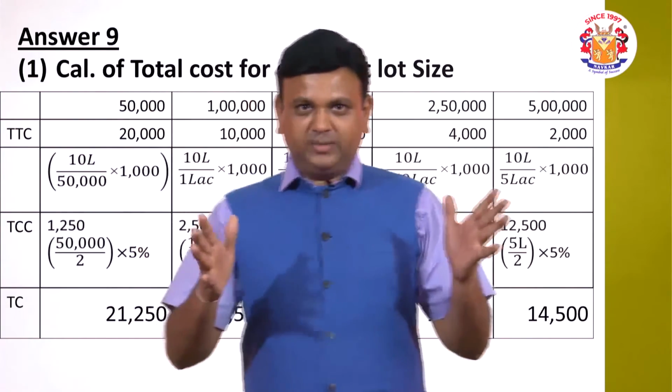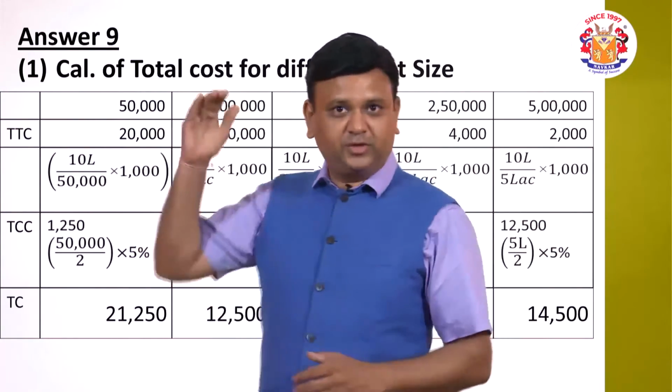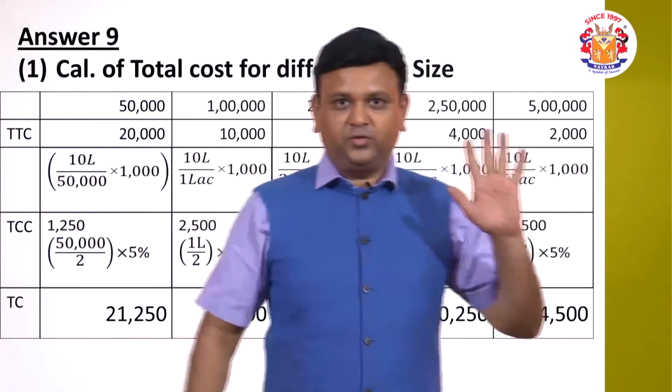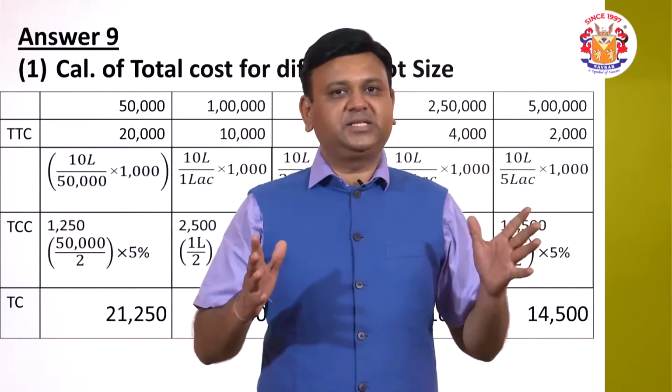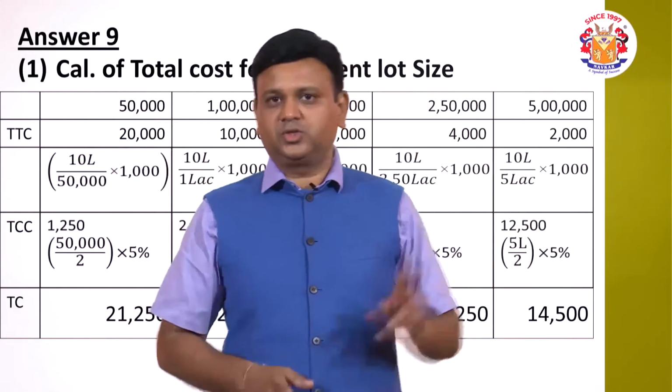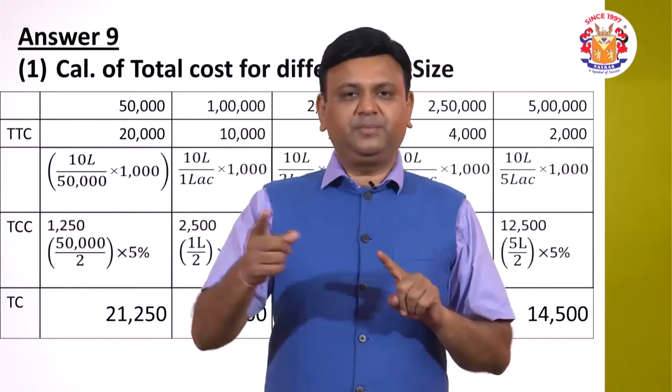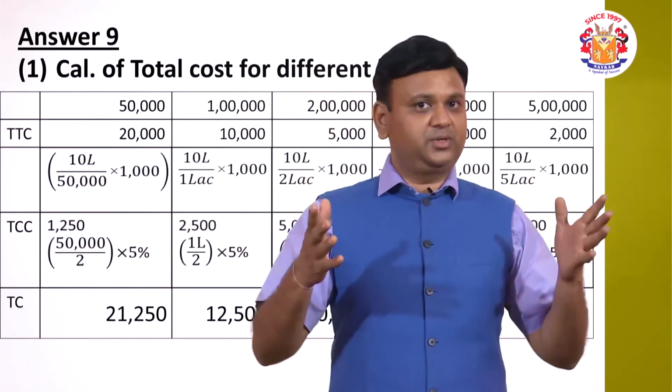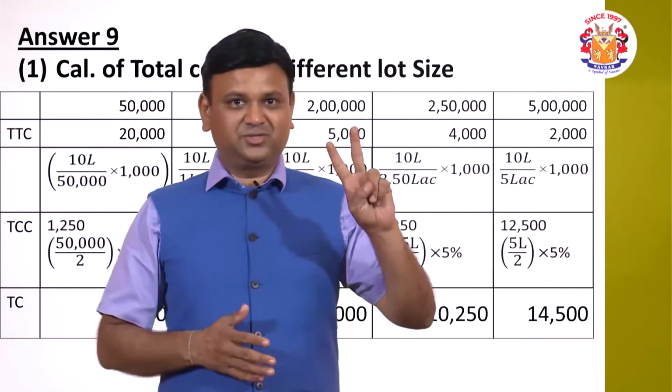Like that we are required to make the calculation of the total cost for the different transfer sizes. For 50,000 rupees, the number of transfers will be 20: 10 lakh divided by 50,000. Multiplying with 1000 rupees, the cost per transfer, the total comes to 20,000.